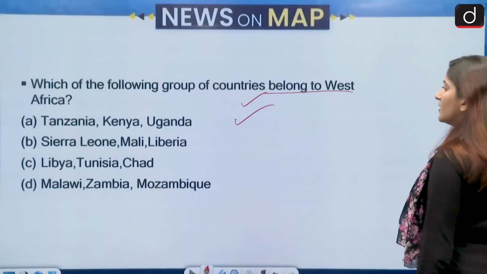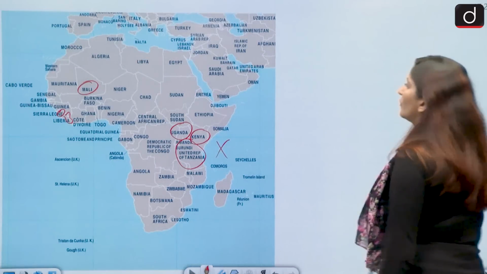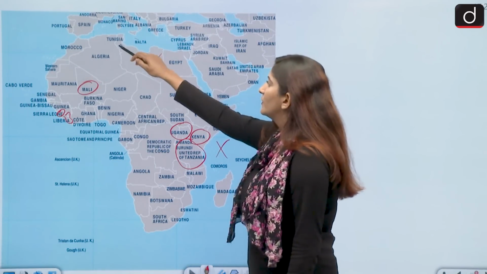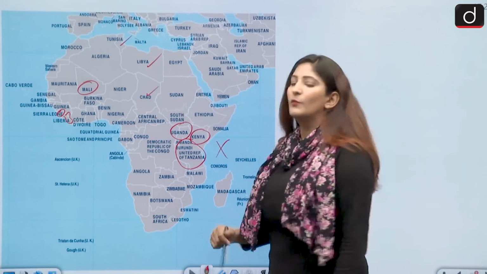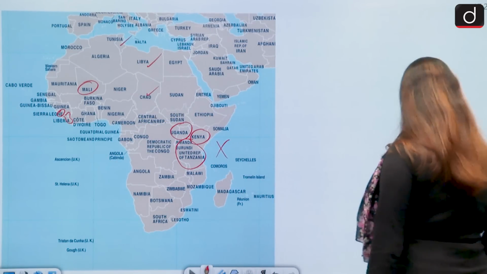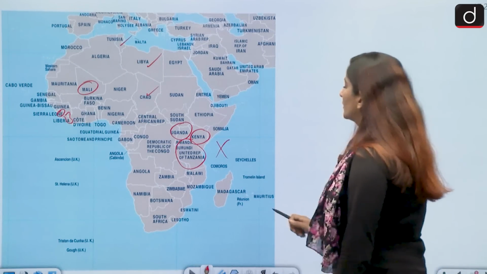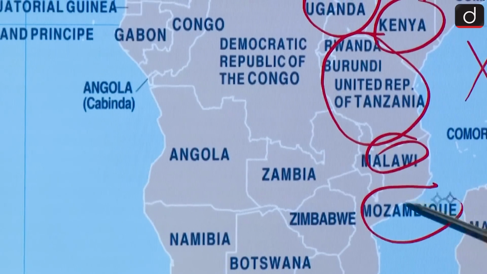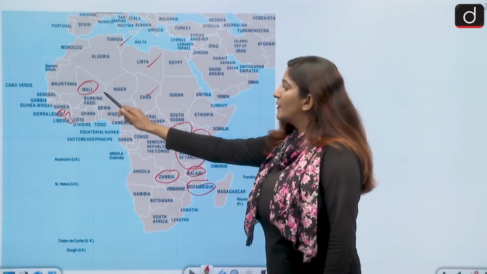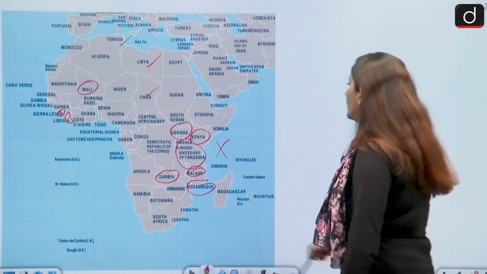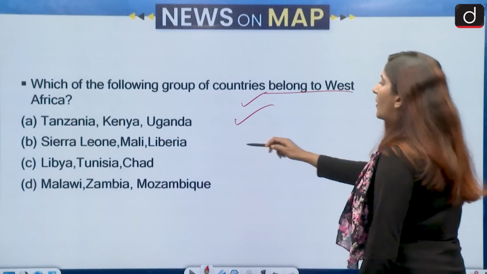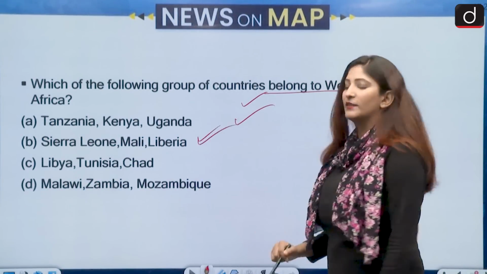Next is Libya, Tunisia, Chad. No. Libya lies here, Tunisia lies here in Northern Africa, and Chad almost in the middle. So that's not correct. And then we have Malawi, Zambia, Mozambique. That's also not correct. So the correct answer is Mali, Sierra Leone and Liberia. Option B is our correct answer.